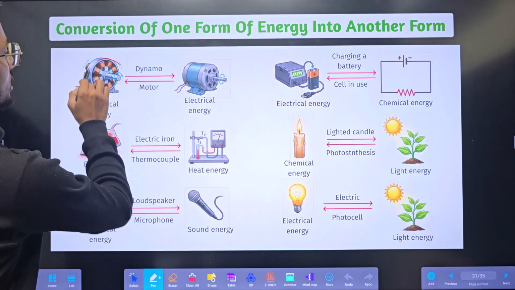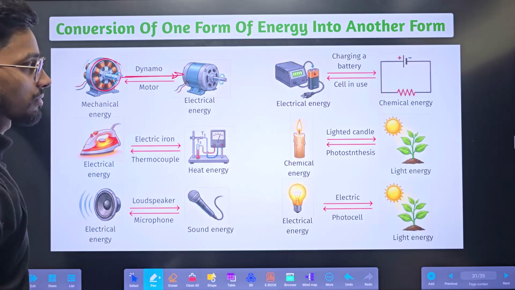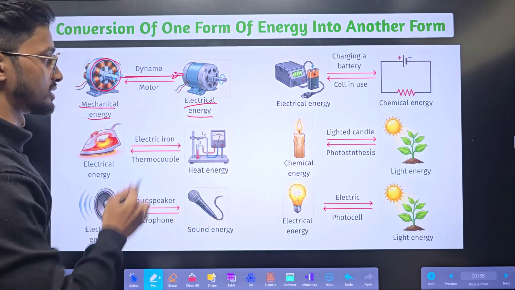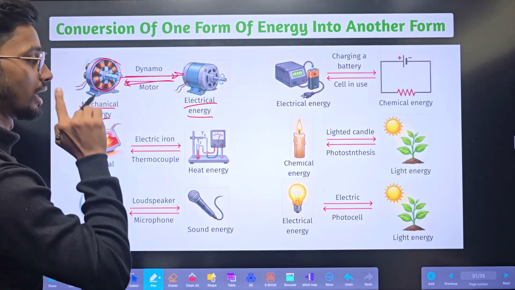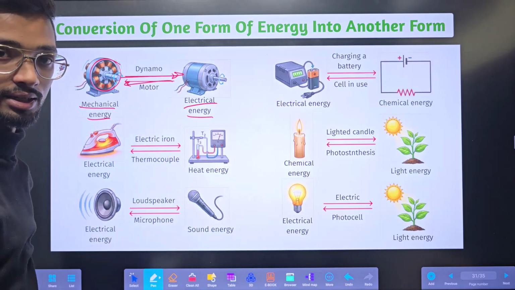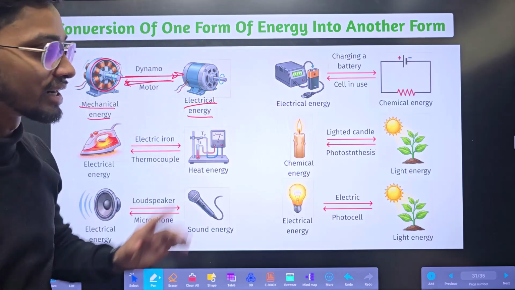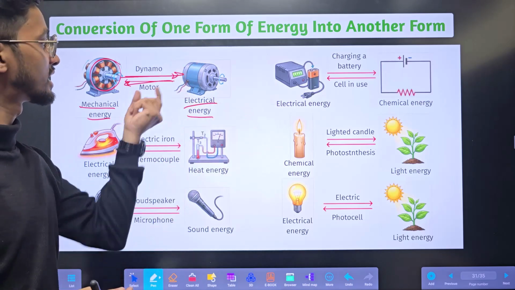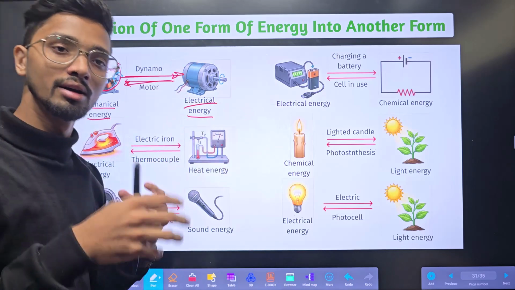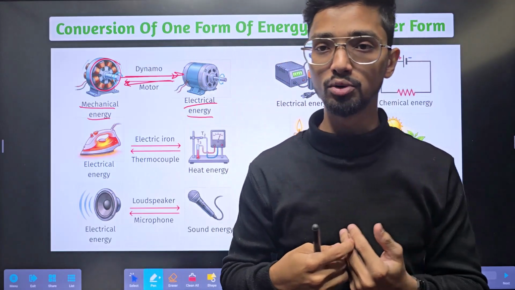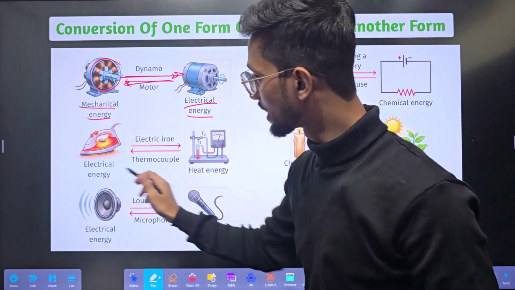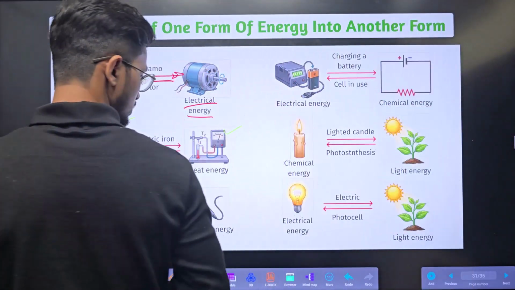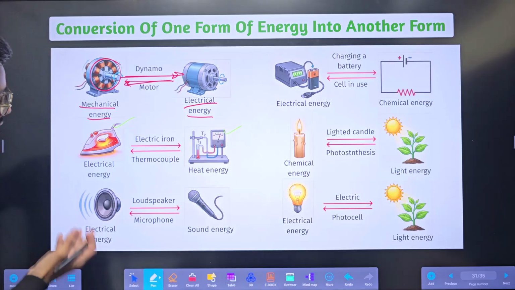See, a dynamo produces electrical energy from mechanical energy. Or a motor, electrical energy into mechanical energy. Mechanical to electrical means due to this working, there will be some electricity generated. Due to this electricity, motors and generators will be used. Electrical energy to heat energy, that is nothing but an iron. If you have to give heat to any object, we can use an iron.